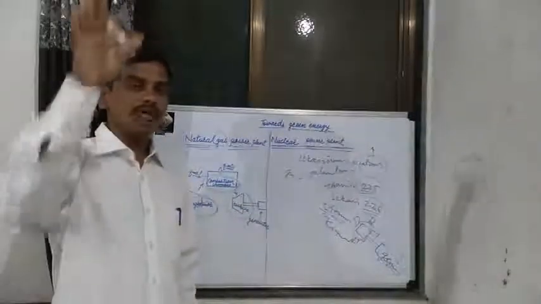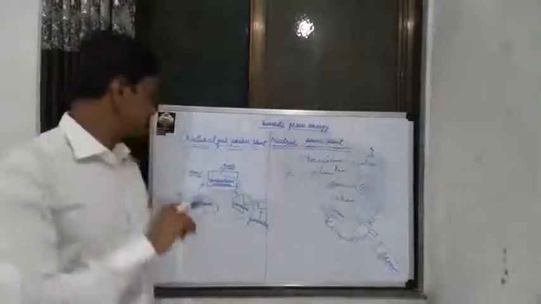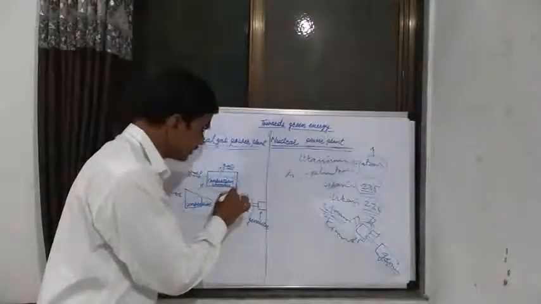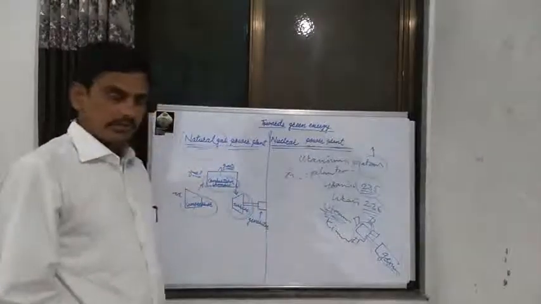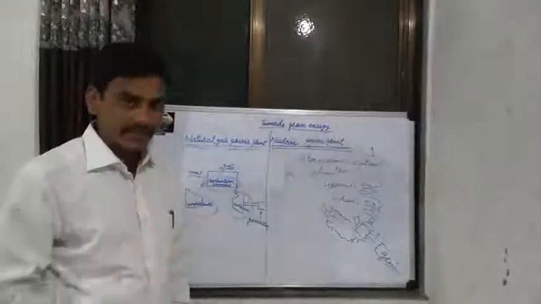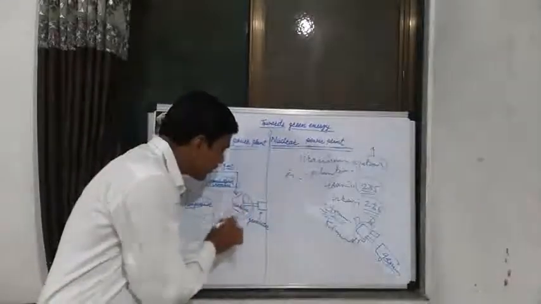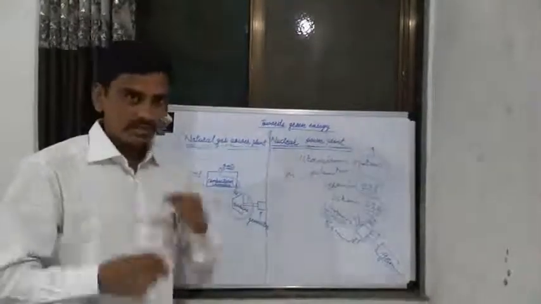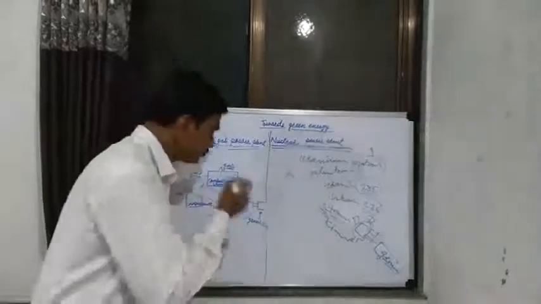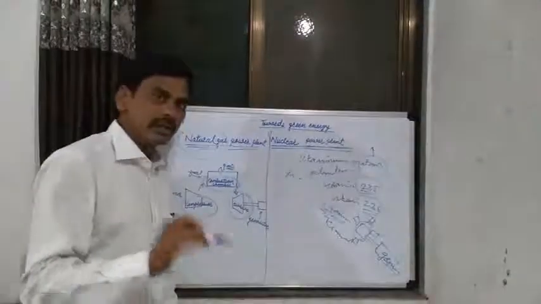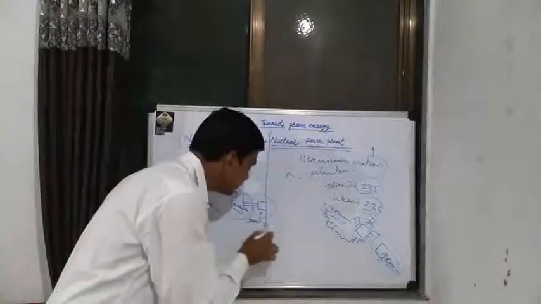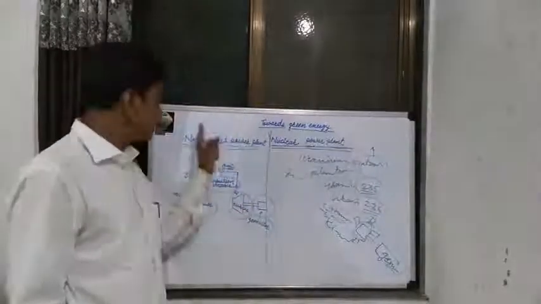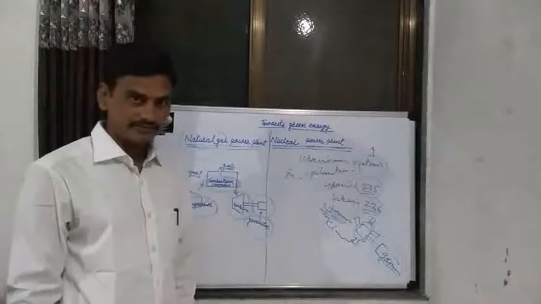This high-pressure, high-temperature natural gas flows onto the turbine. When these gases flow onto the turbine, the turbine rotates, and this generates electricity, which is collected in a generator. This is known as the natural gas power plant.